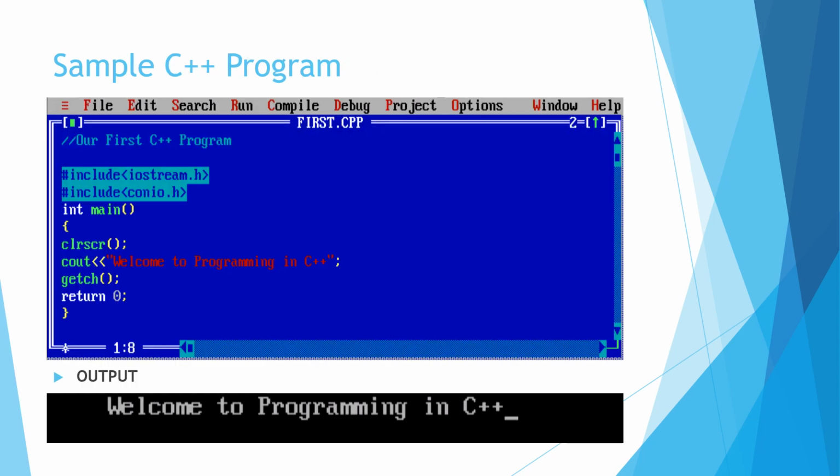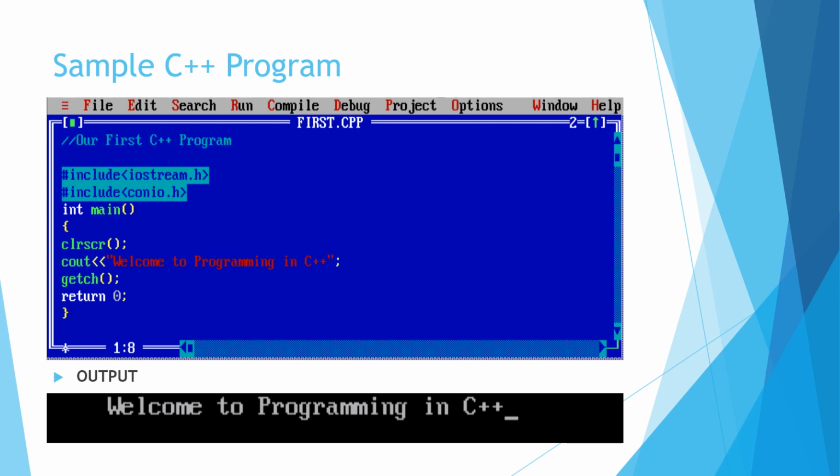Let us see a sample C++ program. Here the first line, double slash, means a comment. You can write the author name and whatever description you want for the program over here. Then next you have the preprocessor directives like #include <iostream.h>, #include <conio.h>.